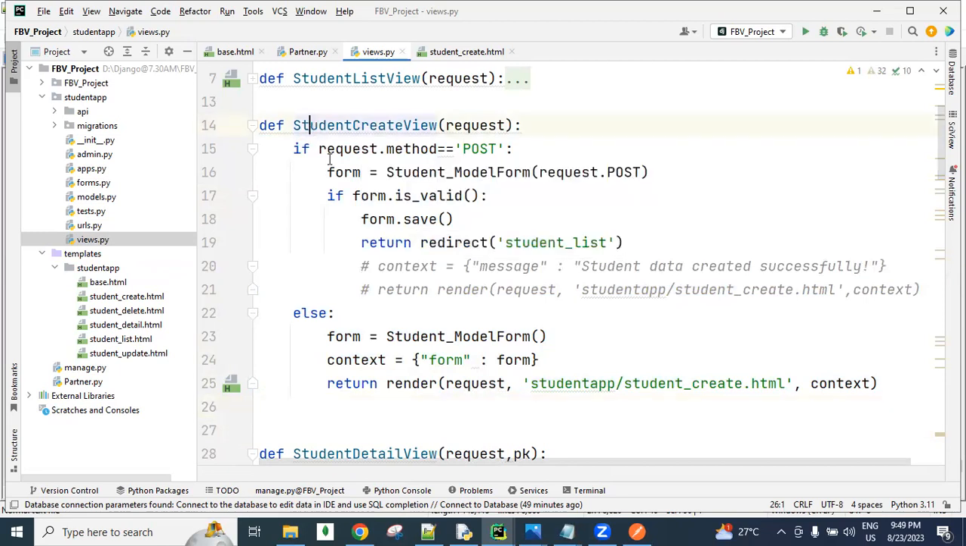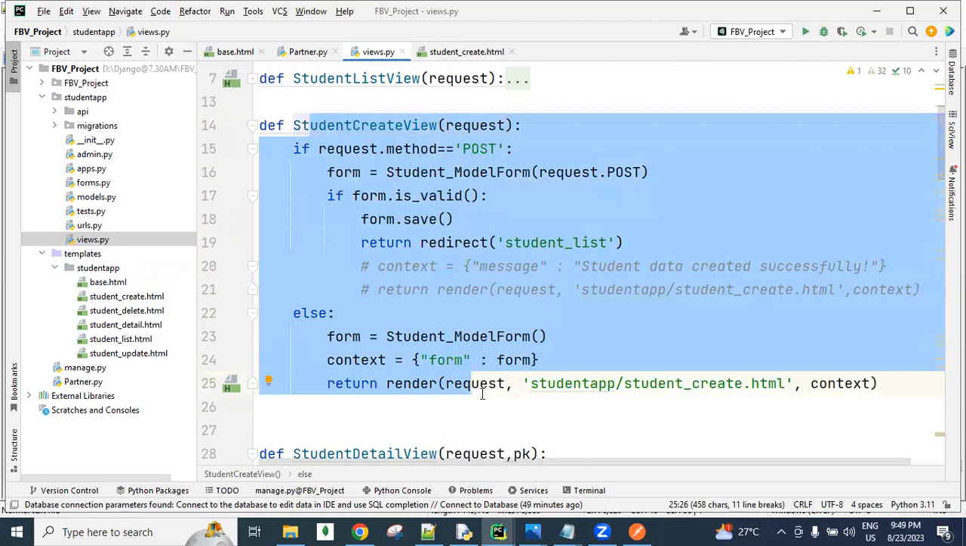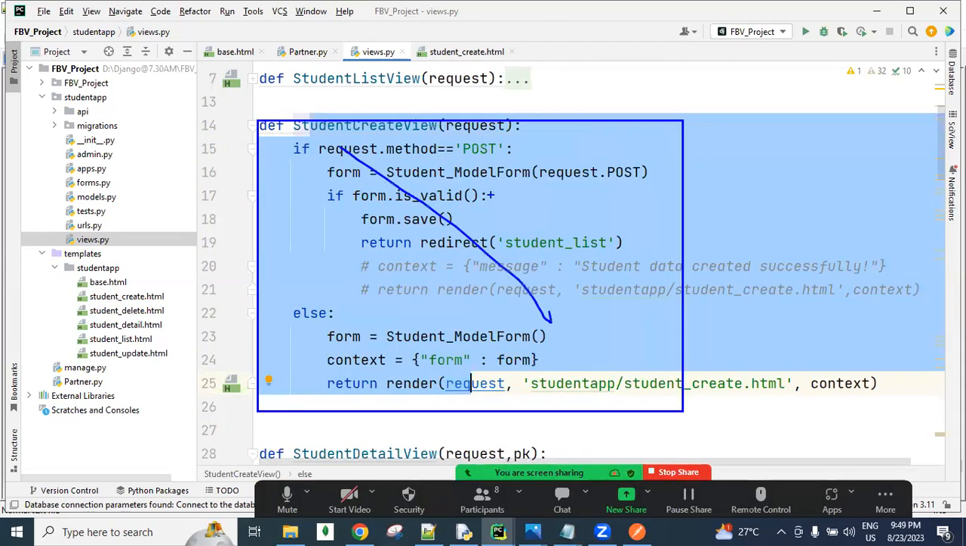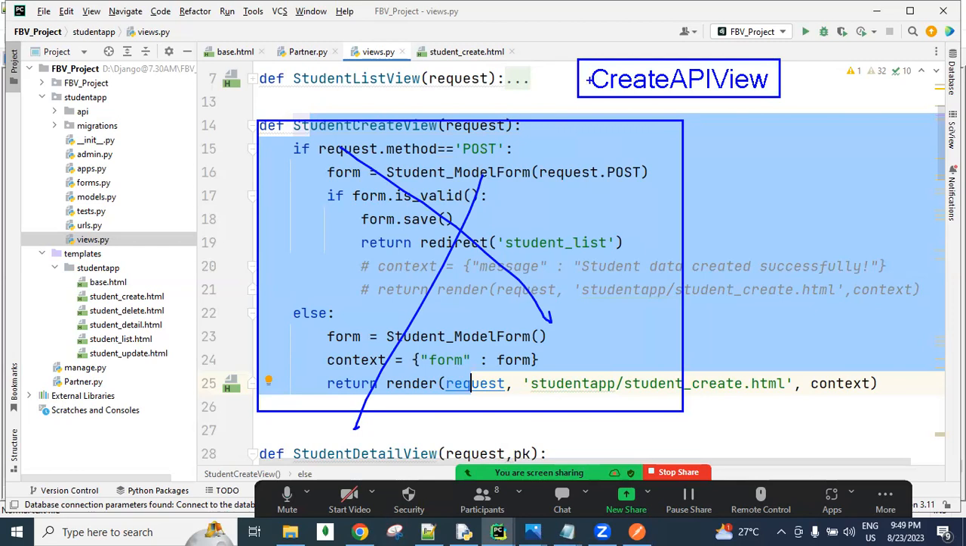Okay, so now in Django we write all these lines, guys. But in the Django REST framework, instead of writing all these lines of code, we use just one predefined class. We have several classes. One of them here is CreateAPIView, guys. CreateAPIView is one predefined class in one predefined module. What is that module? These things we will discuss later.